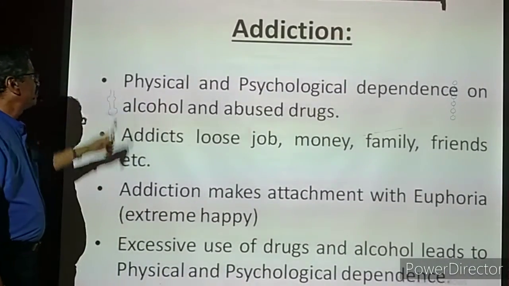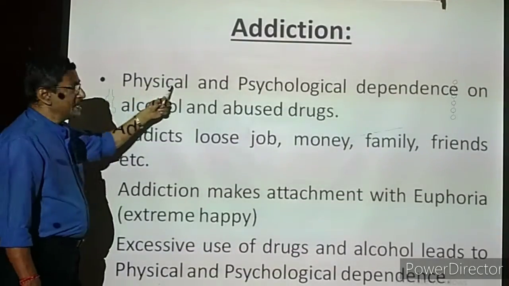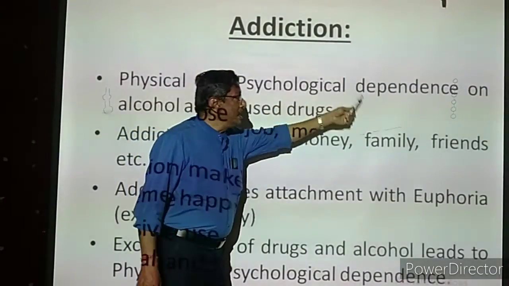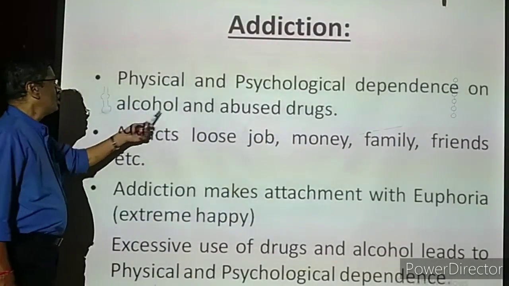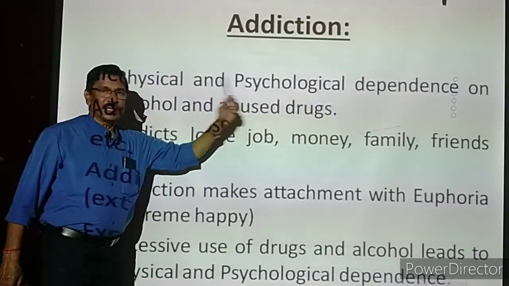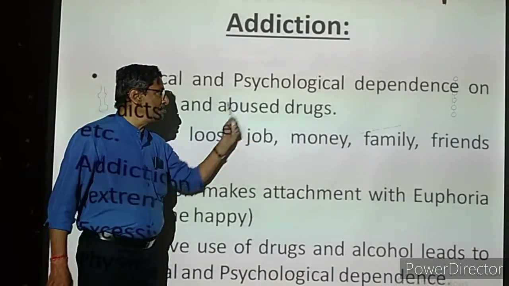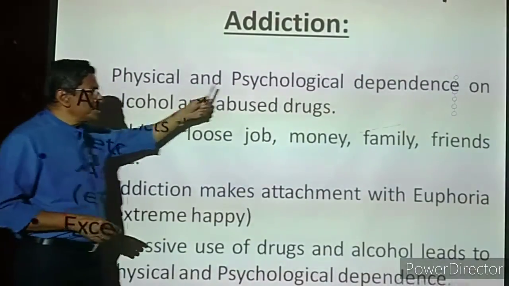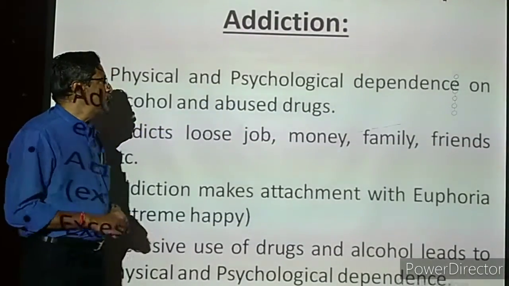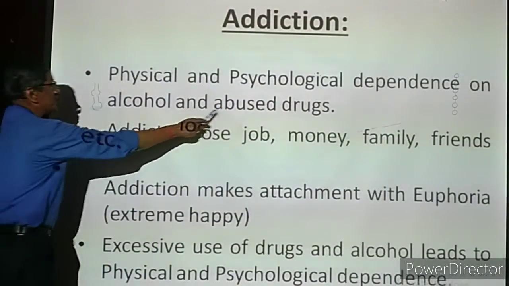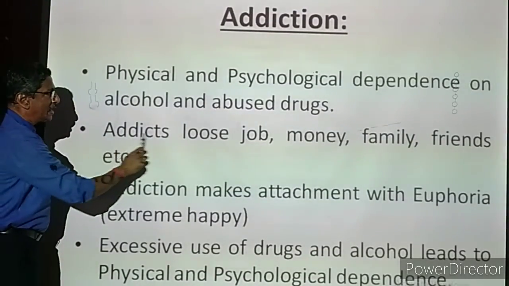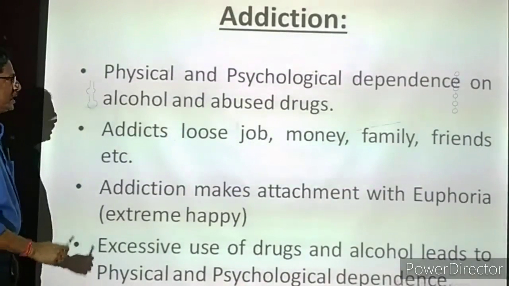The addiction is physical, body-wise, and psychological, mental-wise, dependence on alcohol and abused drugs, that is unauthorized, misused drugs. Physically we depend on them, and psychologically, that is thought-wise, we are totally depending upon the abused drugs and alcohol. Now the addicts means persons who are addicted to these drugs.